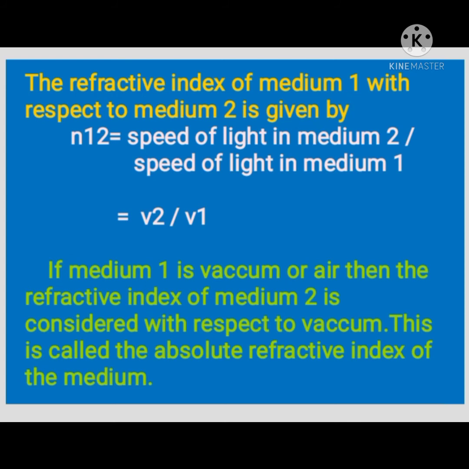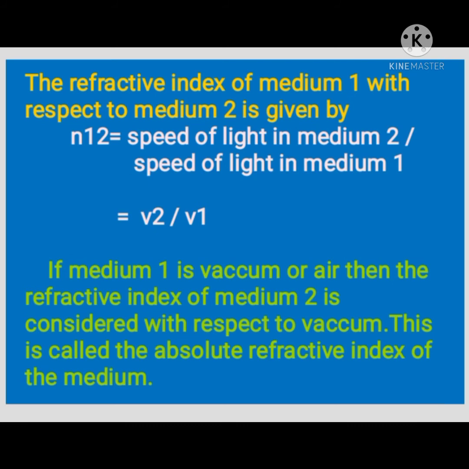Now let us discuss what is absolute refractive index. If medium 1 is vacuum or air, you can choose medium 1 to always be vacuum or air, then the refractive index of medium 2 is considered with respect to vacuum.